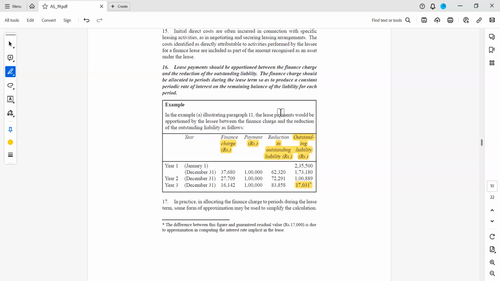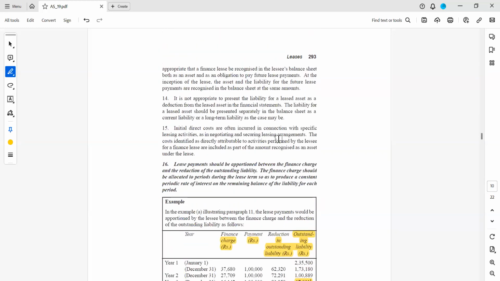Actually, we have taken 17,000 only. Here also you see the standard is clearly saying the difference is because of interest rate approximation in computing the interest rate. That is why that 31 rupees is becoming the difference. Otherwise, it is 17,000. And once the lessee pays this 17,000 to the lessor, then the property in the asset will be transferred to the lessee as per the lease agreement. This is regarding finance lease accounting in the books of the lessee.